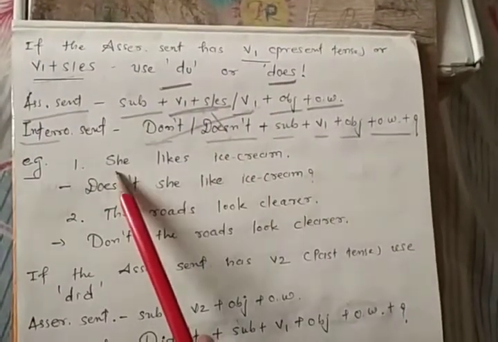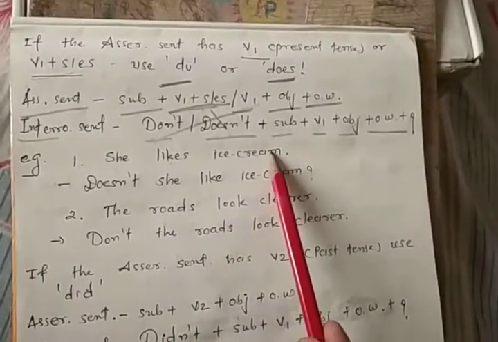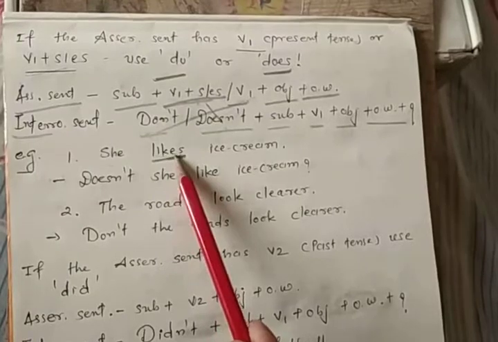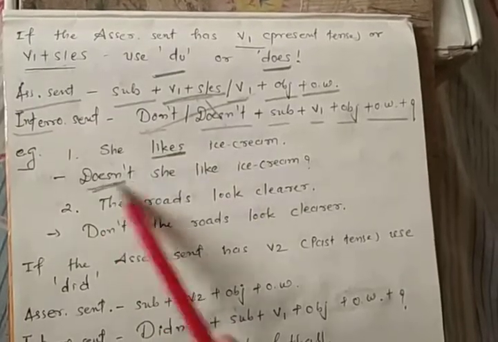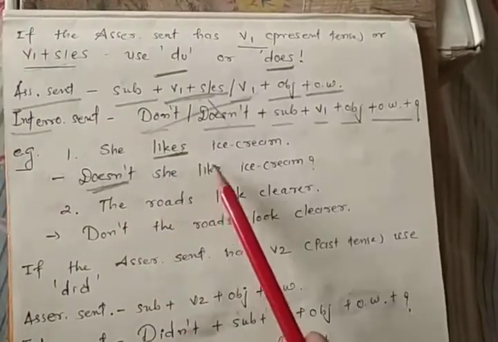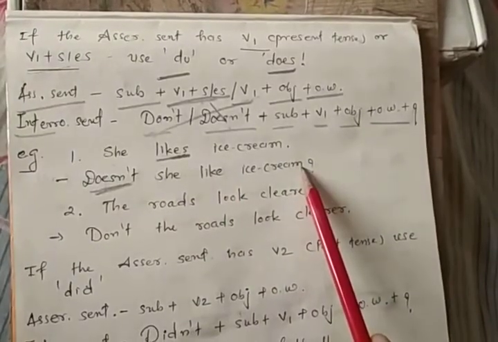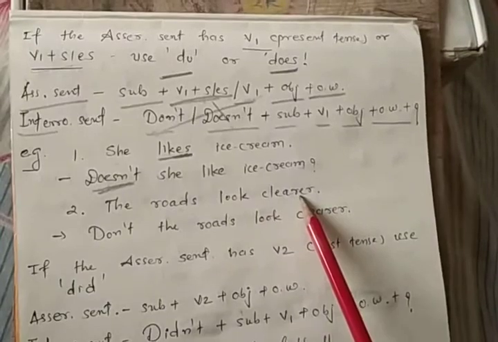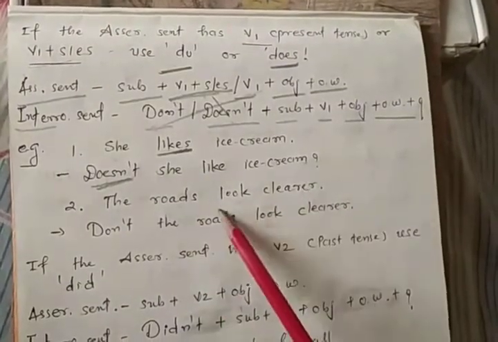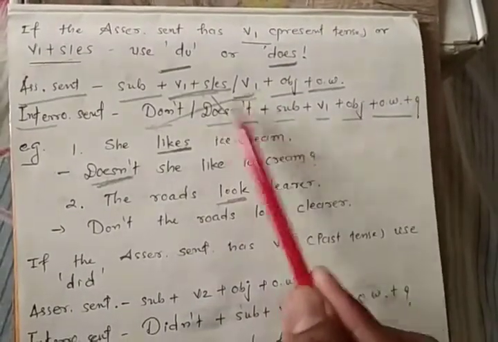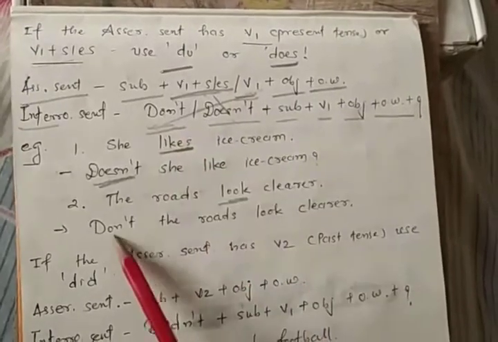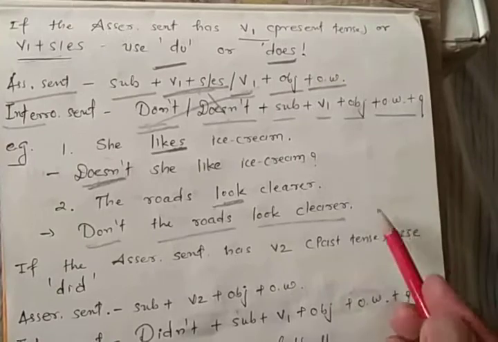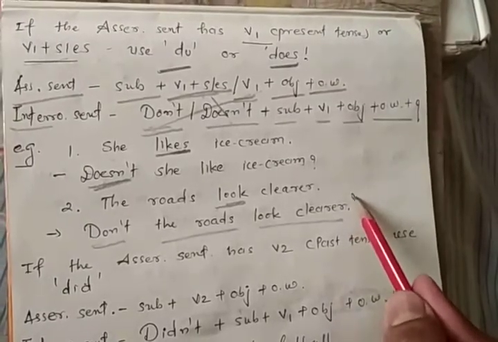Same way here, she likes ice cream. Can you see here likes with ES? So that time we need to put doesn't in the beginning: doesn't she like ice cream? Next, the roads look clear. Can you see look is V1? So that time don't: don't the roads look clear? And at the end we need to put a question mark.